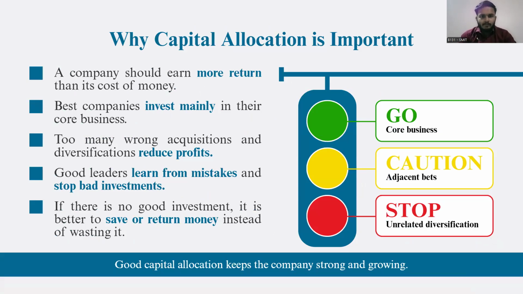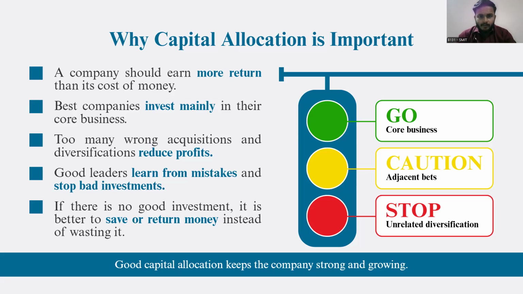Capital allocation simply means how a company uses its money. Every company has limited capital, but opportunities are unlimited. So, if money is used in the wrong way, even a good company can fail. The main goal of capital allocation is very clear: a company should invest money only where it earns a higher return than the cost of capital. If returns are lower, value is destroyed instead of created. Capital allocation helps a company stay profitable and remain financially strong.